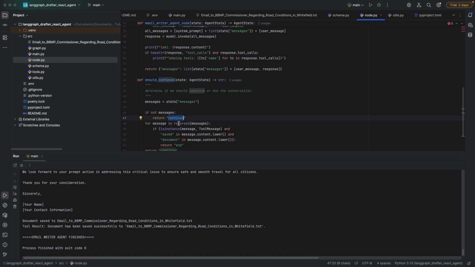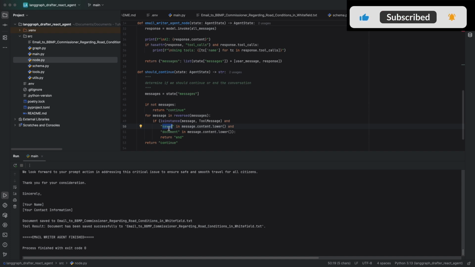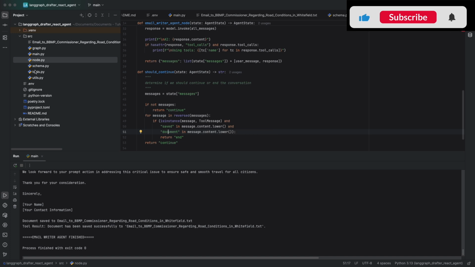And if message in reversed messages, so all the messages contain a list of different kinds of messages. We are reversing that list and checking the last one. In the reverse order we are iterating, and then checking whether it is an instance of tool message or not. If it is a tool message, and if it is saved or if it is a document, then we are ending. We'll come to where the saved is coming from, and document, it will end, otherwise it will continue. Now let's go to the tools.